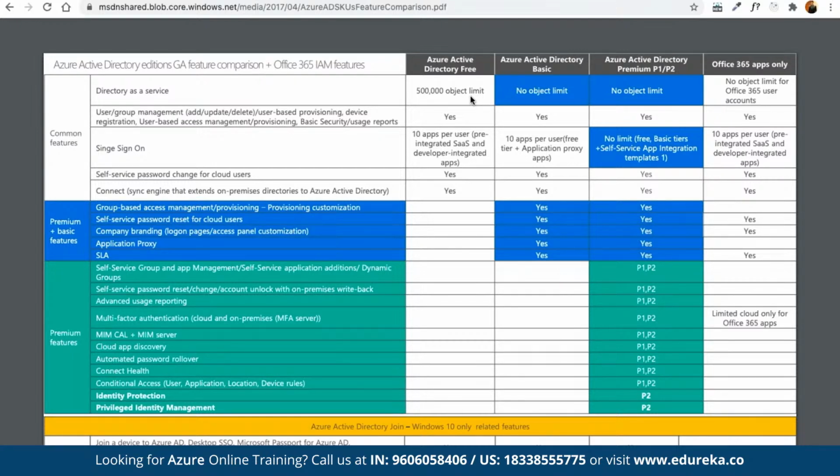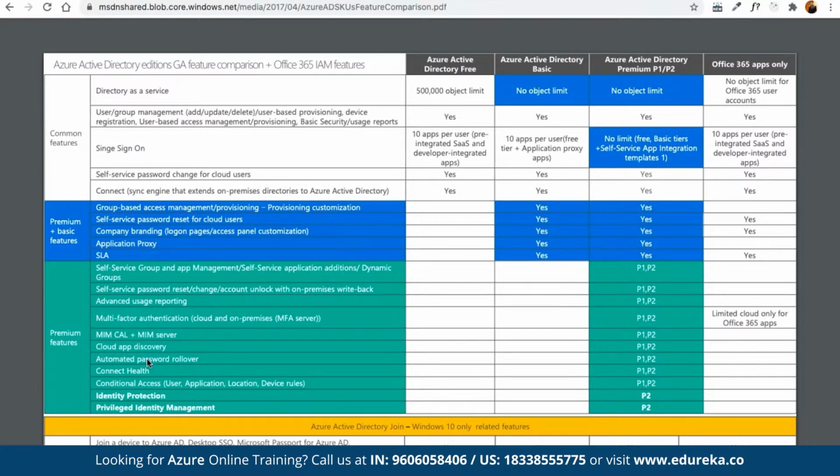Whereas the premium features, such as self-service group app management, which includes self-service password reset, advanced usage reporting, multi-factor authentication, the cloud app discovery, automated password rollovers, connect health, and conditional access based on user, application, location, and device rules, are offered under the premium Active Directory services itself, not in the basic or the free edition. And even privileged identity management is given only in P2, not even in P1.